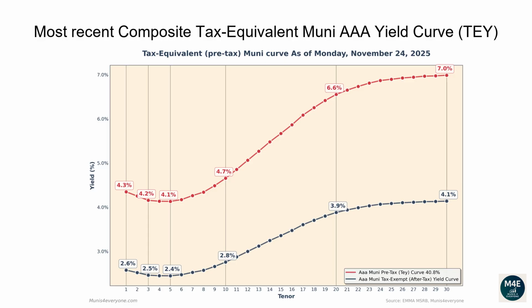The one-year tax-exempt yield is 2.57%, corresponding to a 4.34% tax-equivalent yield for investors in the top tax bracket. The two-year tax-equivalent yield is 4.25%. The 5-year tax-equivalent yield is 4.13%. The 10-year tax-equivalent yield is 4.65%. The 20-year tax-equivalent yield is 6.55%. The 30-year tax-equivalent yield is 6.99%.